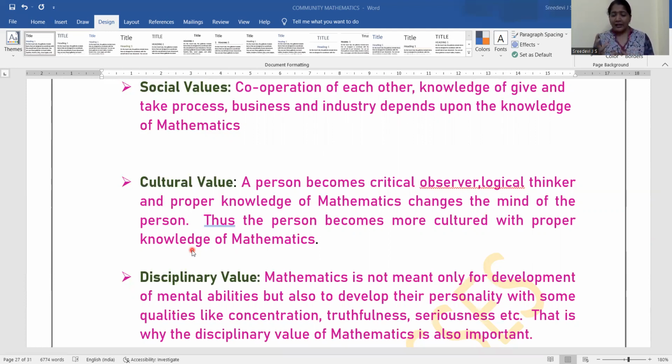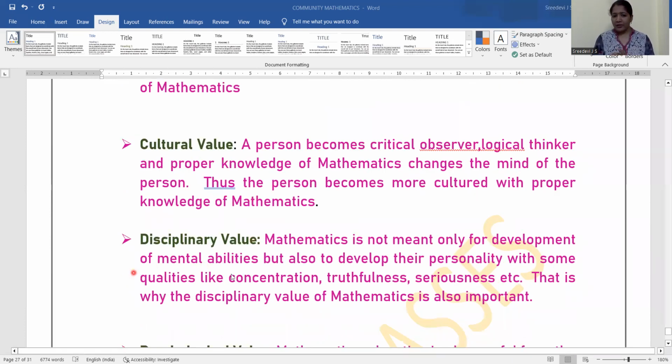Mathematical skill is a skill which is logic oriented, critical thinking, problem solving. So these are all needed for a culture oriented society. So these kinds of disciplines are included where a society sticks to certain cultural values. So this discipline is inculcated by the knowledge of mathematics.